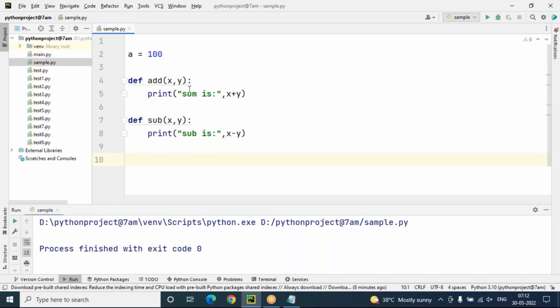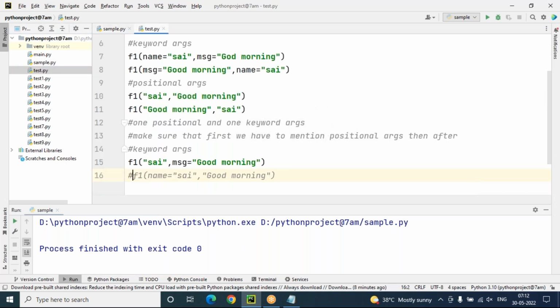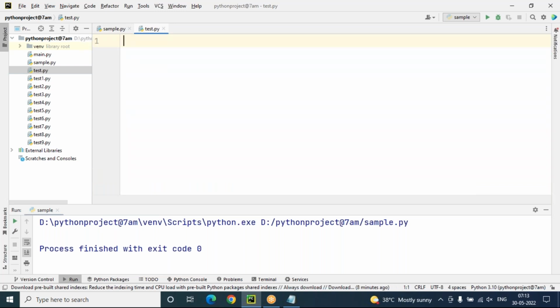But my requirement is to access this total code in another program. For example, I'm moving to test.py. To access any module code, first we have to import that module.